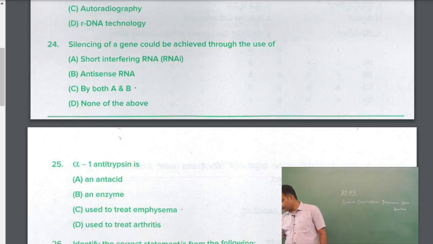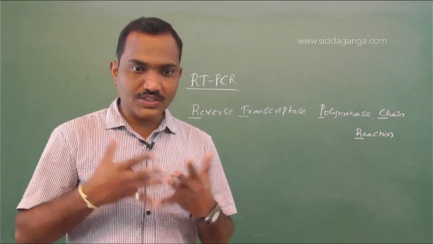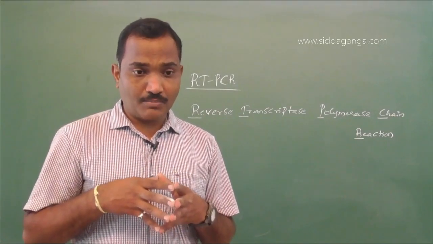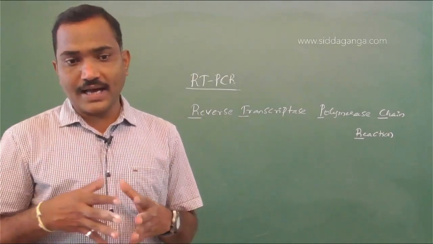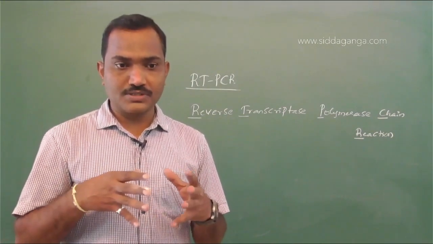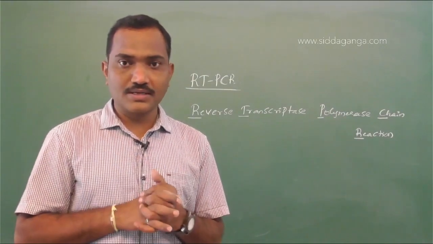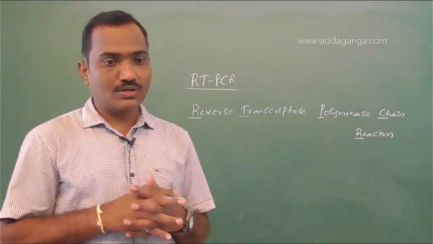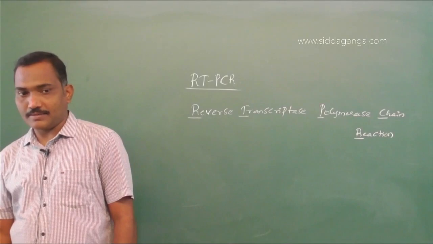So the options: short interfering RNA, that's called RNA interference, RNAi. Then antisense RNA. Then both A and B. Actually, interfering RNA and antisense RNA are the two approaches to block the expression of the mRNA. That's why we call it RNA interference or RNA silencing. So silencing can be done using both short interfering RNA and antisense RNA, both A and B.